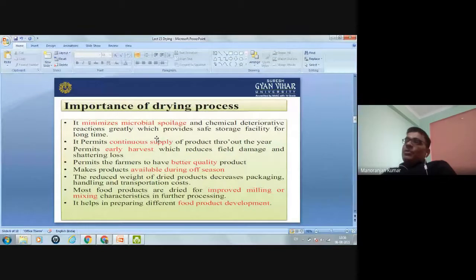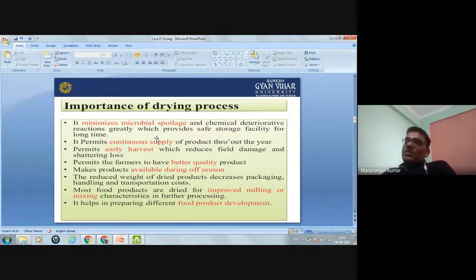Okay. Importance of drying process. The first importance is that it minimizes the microbial spoilage and chemical deteriorative reactions, which provide the safe storage facility for a long time. Okay. If there is moisture inside the grain, then microbial activity will be more. And if you dry, then it will minimize the microbial activity.